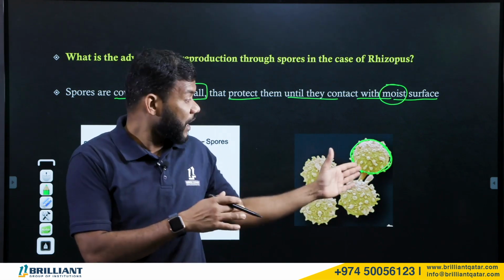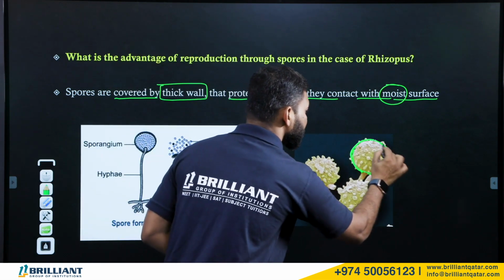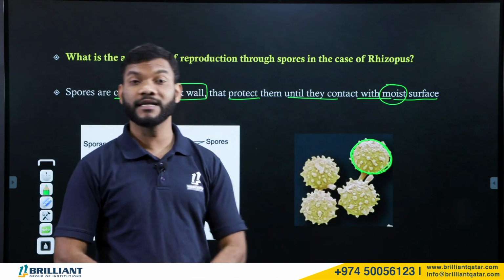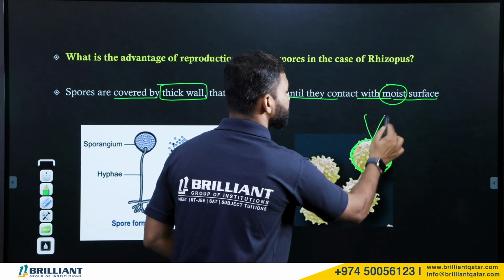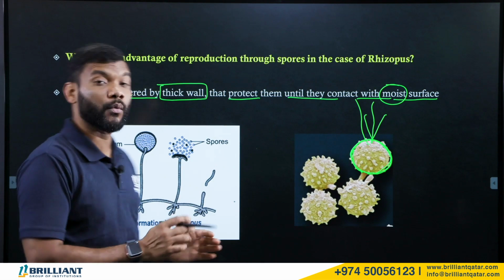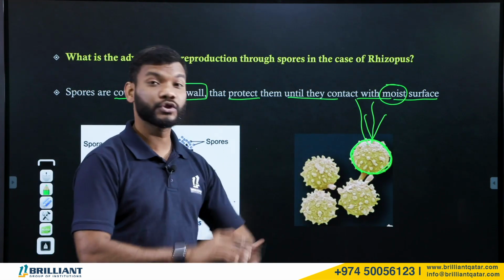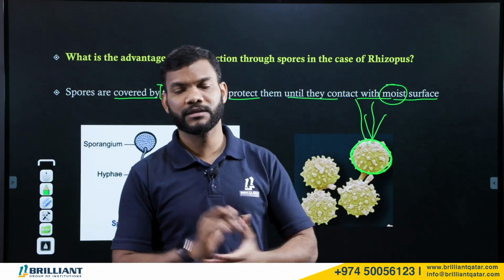Until they come to the favorable condition, this wall will protect the spores. Once moist soil or water is available, the spores start germinating. So, this thick wall helps the spores survive until they come in contact with a moist surface.